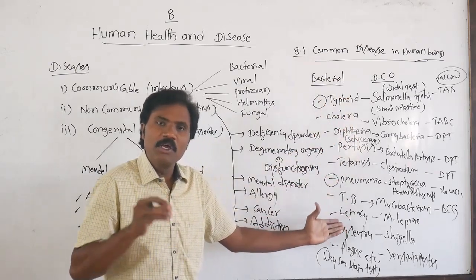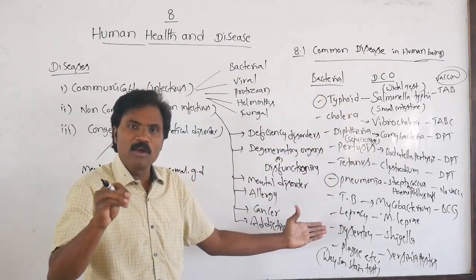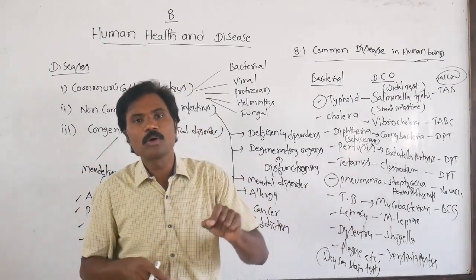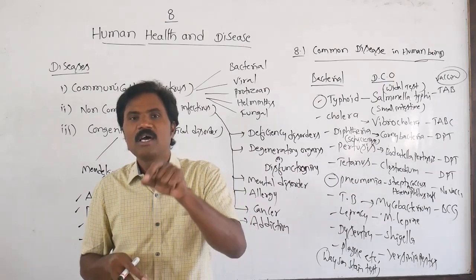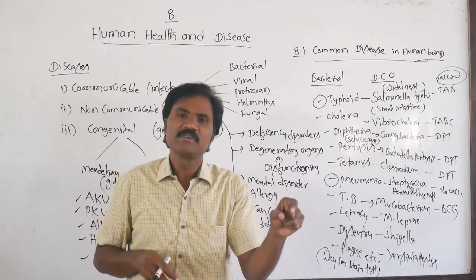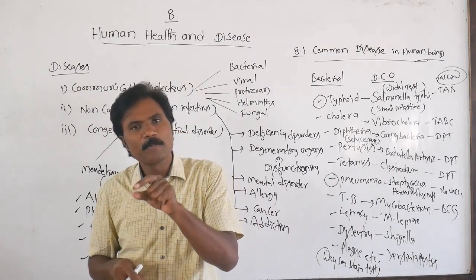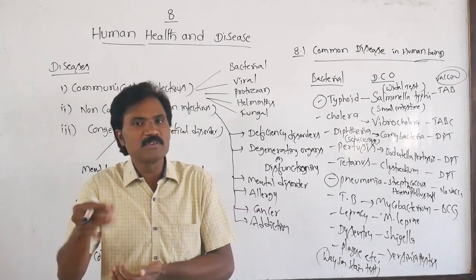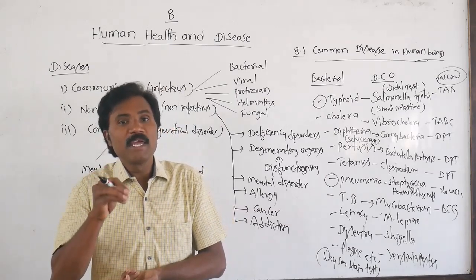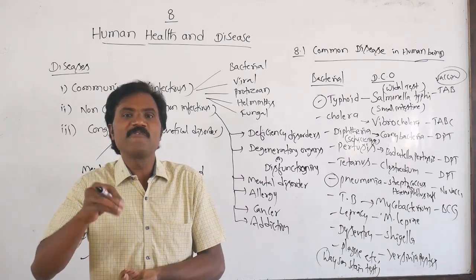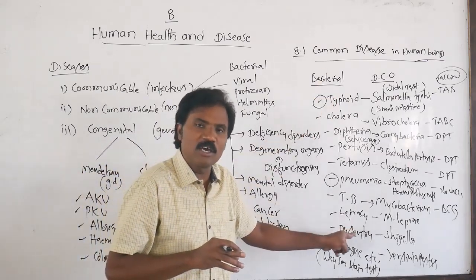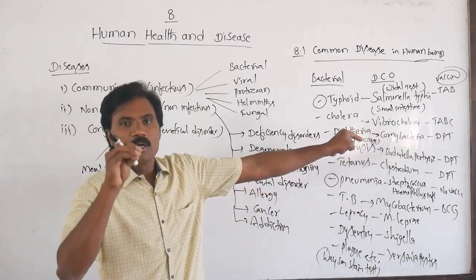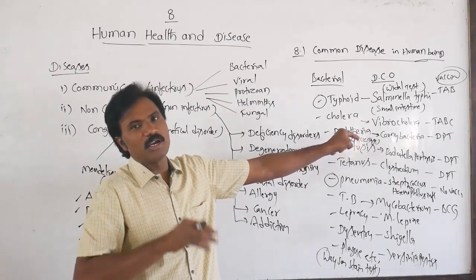Among these bacterial diseases, which one do we normally associate with Mary Mallon, the particular cook? What type of bacterial disease? She suffered for several years from the disease, and spread it to a maximum number of people. That particular person is the cook, Mary Mallon, otherwise called Typhoid Mary. The disease is typhoid.